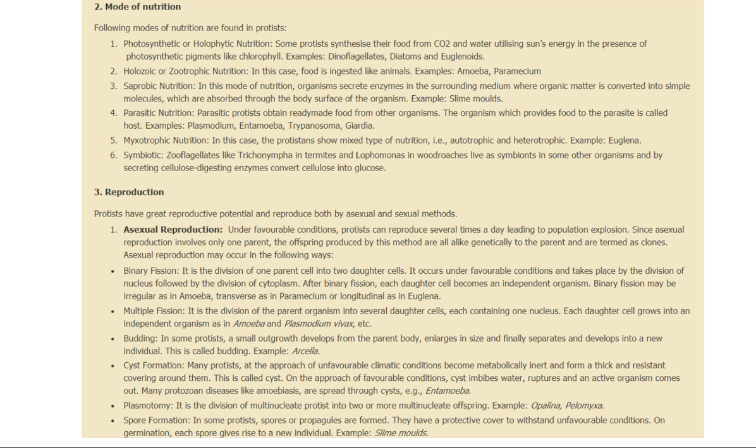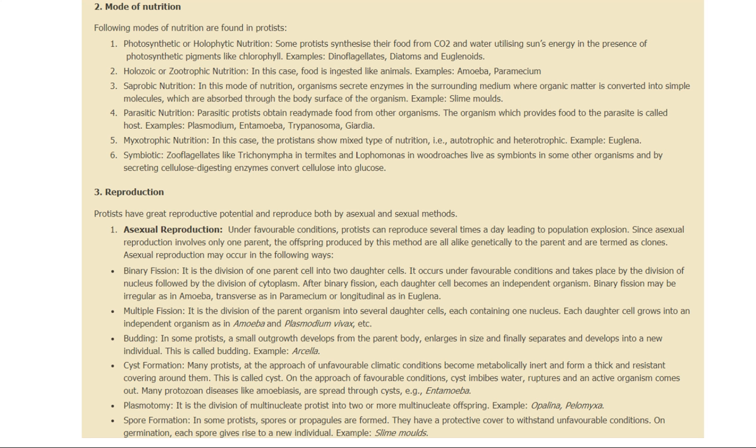Holozoic or zootrophic nutrition is seen in amoeba and paramecium. They ingest the food, so that is called holozoic or zootrophic nutrition. Then saprobic: in case of certain organisms, they secrete enzymes in the surrounding medium where organic matter is converted into simple molecules which are absorbed through the body surface. Example, slime molds. Then next is parasitic nutrition.